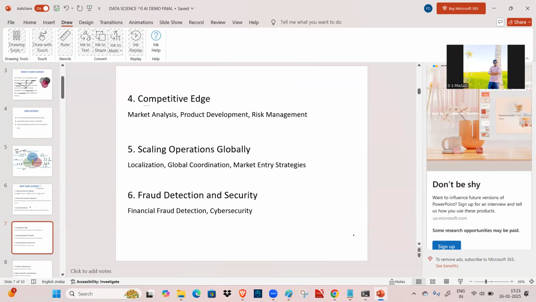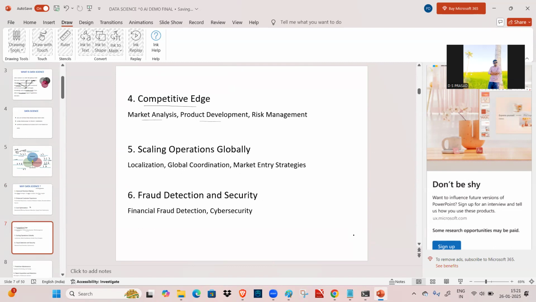This is the most important, the competitive edge. Based on the market, we analyze not only the data but also the public, like what is happening around us, that we need to think about. Based on that, we are going to design this market analysis, and product development should be in that manner such that it generates more income for the organization.